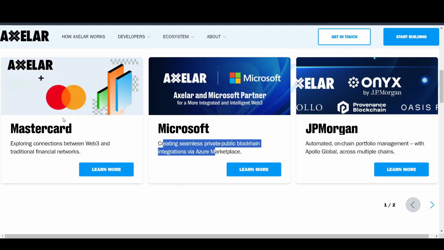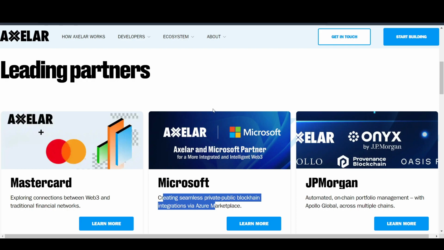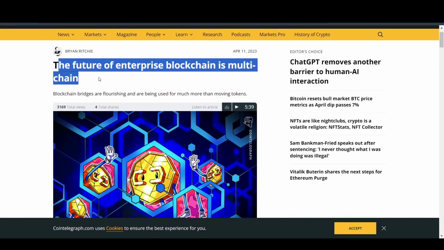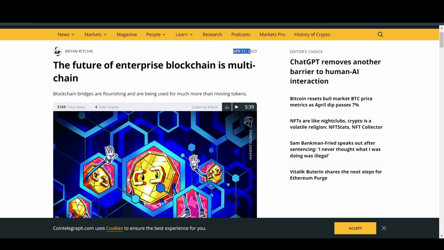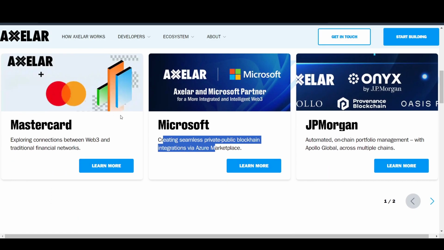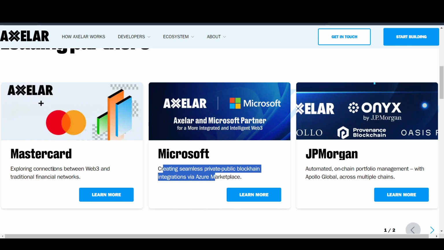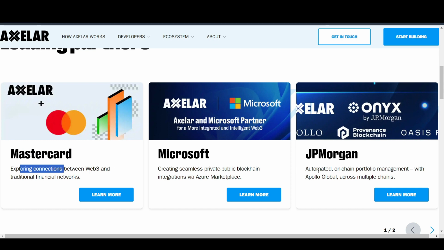The reason interoperability is pretty big is because that is the future of enterprise solutions. As you can see here, we have an article from Cointelegraph in April of 2022 where they discuss why interoperability or multi-chain is the future for enterprise solutions. Seeing the Axelar partnership with Microsoft and even MasterCard, those are actually enterprises, and it is not that much of a bigger deal when it comes to the multi-chain.